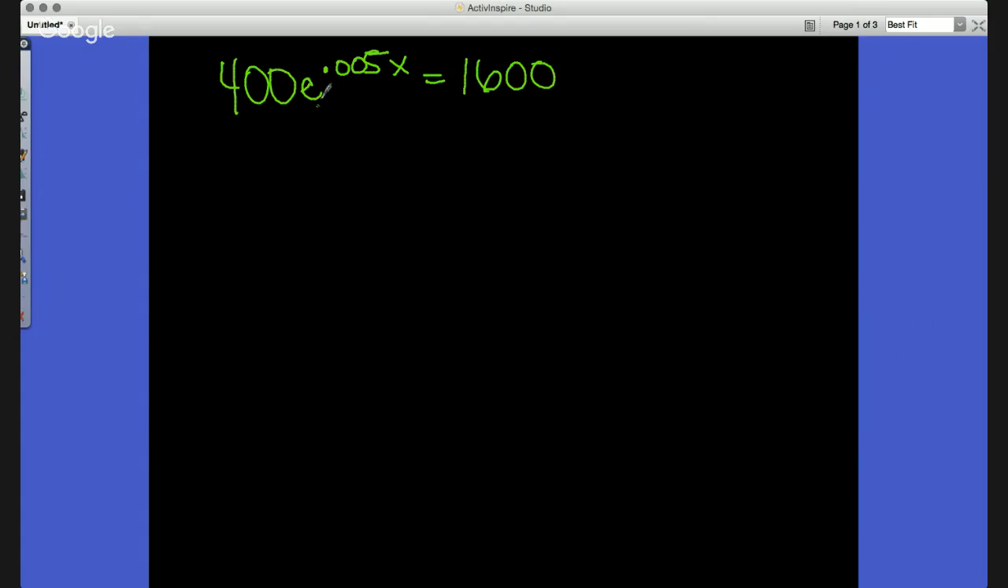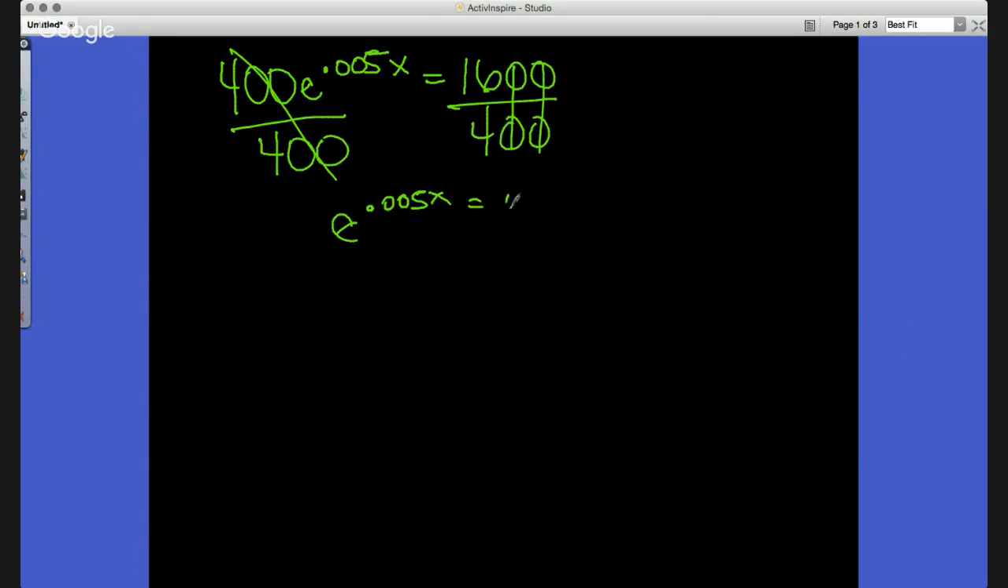On this one, again, the same type of deal here. We're trying to solve for x, and in doing so, 400 multiplied by e to the 0.005x, we can't do that. But what we can do is divide by 400 on both sides. When I do that, I cancel, leaving me e to the 0.005x equals 4. Remember the kryptonite for e. I got to be able to get that out of there.